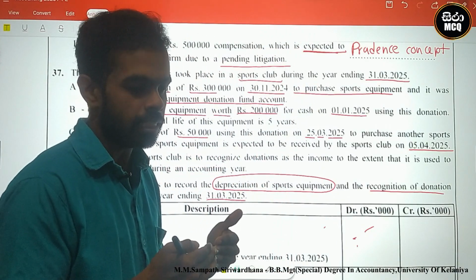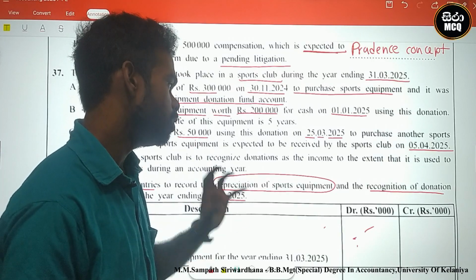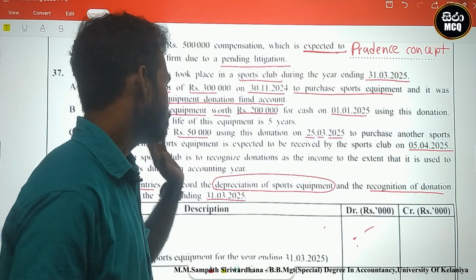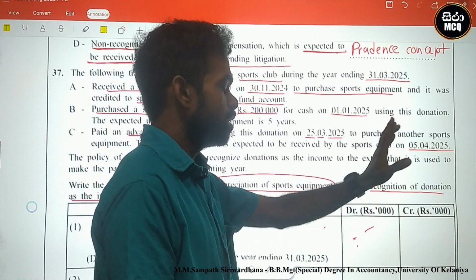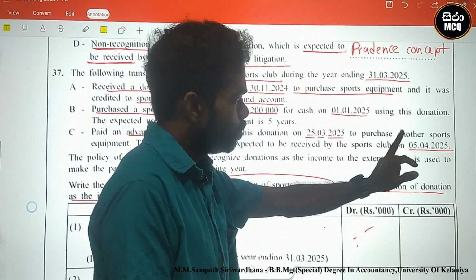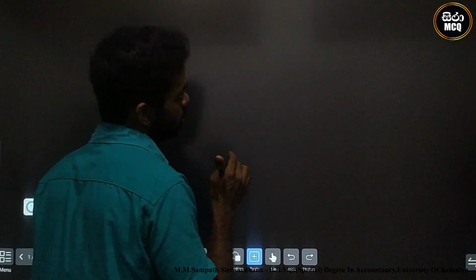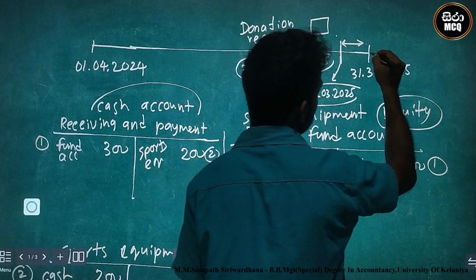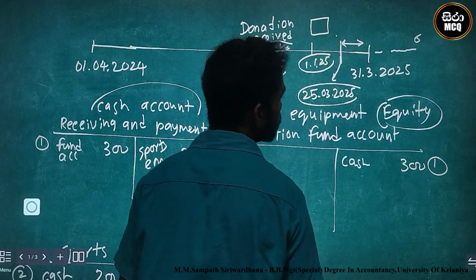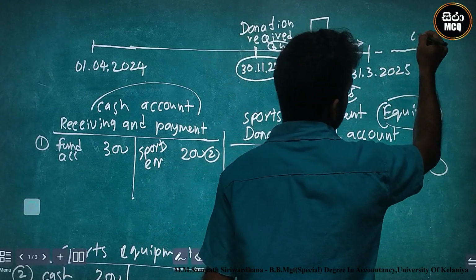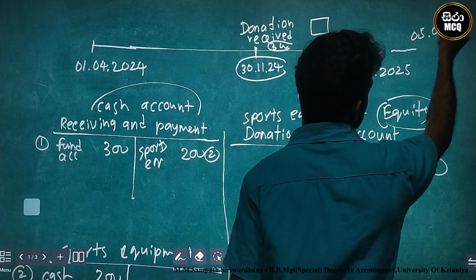Our year ends on 31st March 2025, but this equipment is expected after the year ending, on 5th April 2025.